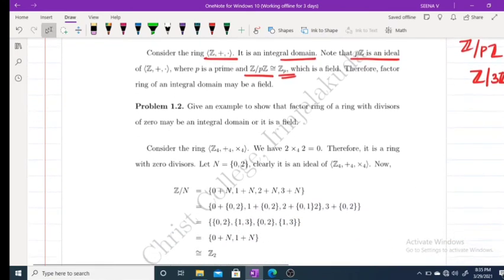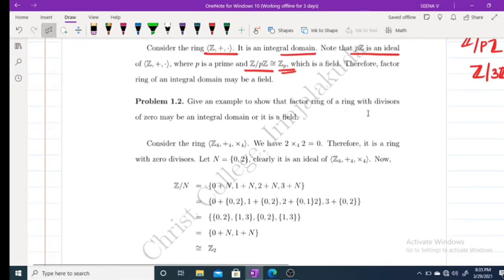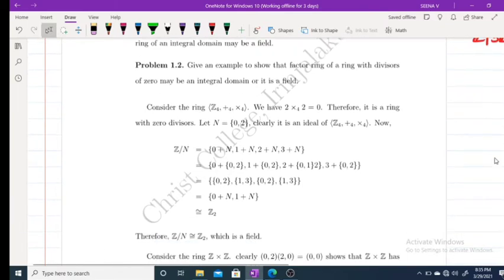Next is an example to show that a factor ring of a ring with zero divisors may be an integral domain or a field. Here Z4, with addition modulo 4 and multiplication modulo 4, is a ring with zero divisors, because if you multiply 2 by 2, then we get 0. Now consider n equal to {0, 2}; clearly this is an ideal.